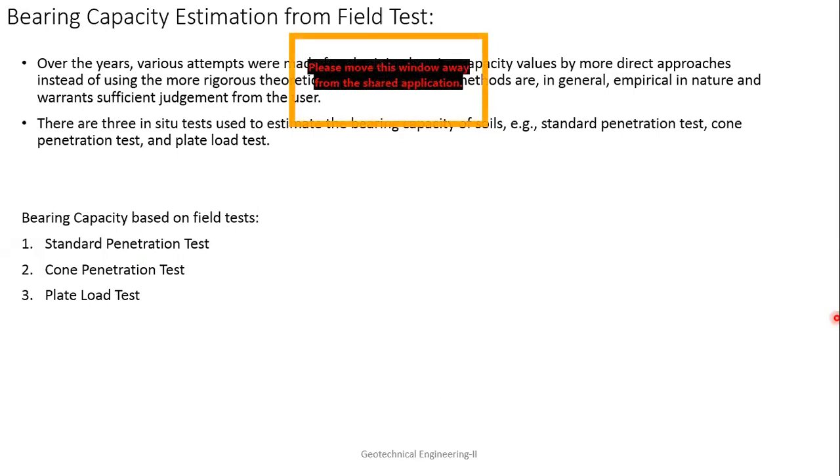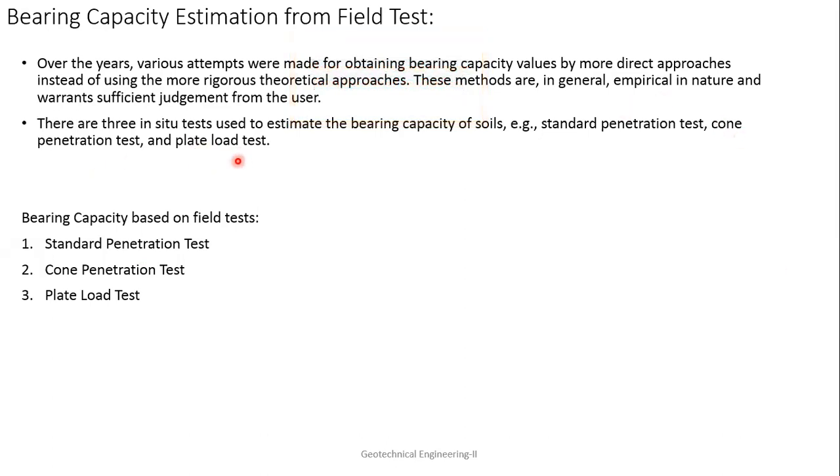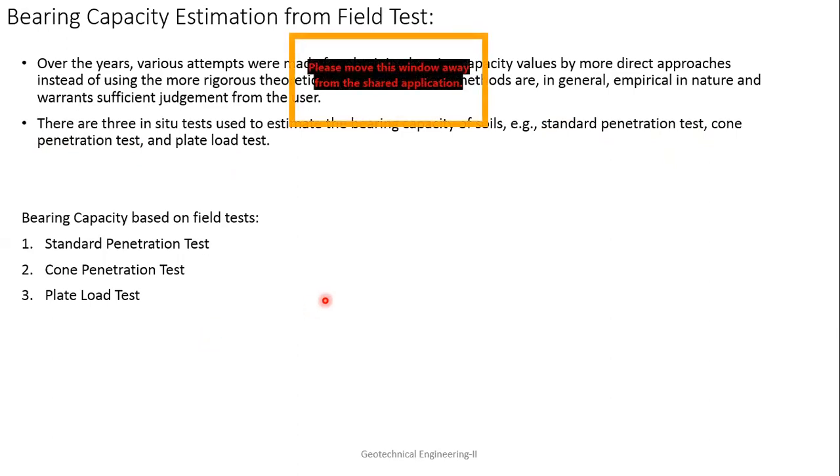Empirical means it is based on experience. Those values we have taken on the basis of experience, so maybe in one place it can be applied, and in some other place it may not be applied. There are three in situ tests used to estimate the bearing capacity of soil: one is the standard penetration test, one is the cone penetration test, and one is the plate load test. All these tests have been taught to you already. So what I'm going to do is tell you how to use these tests to find the bearing capacity.